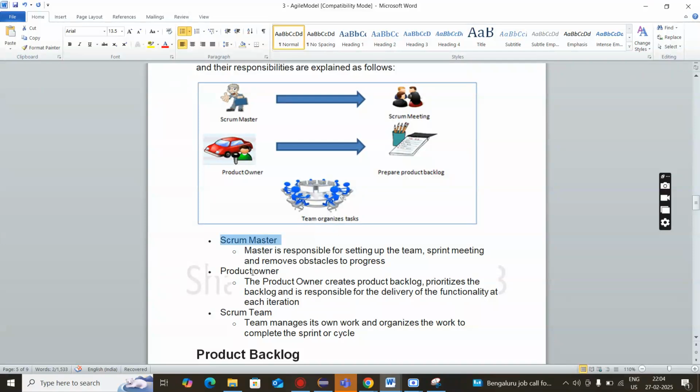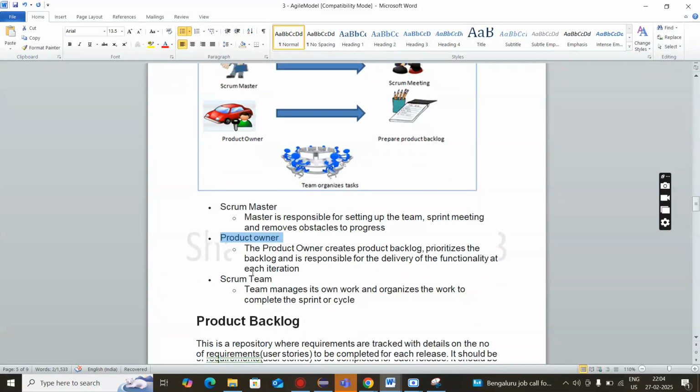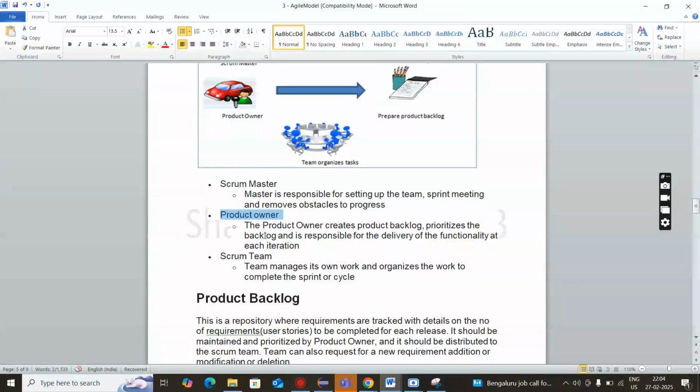Second, we have a product owner, that is PO. So every time we cannot call a customer or a client, can you please provide me details for this, or can you please provide me details for this? We cannot call every time. So in this condition we have the PO, called the product owner. What will the product owner do? Product owner takes all the requirements from the client.